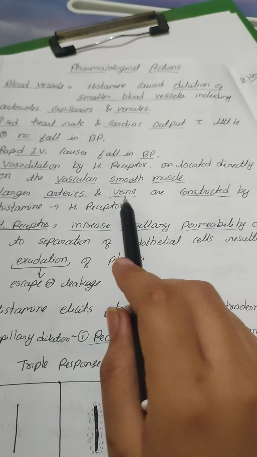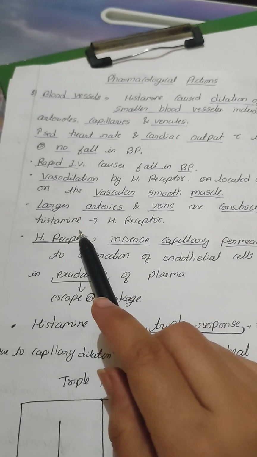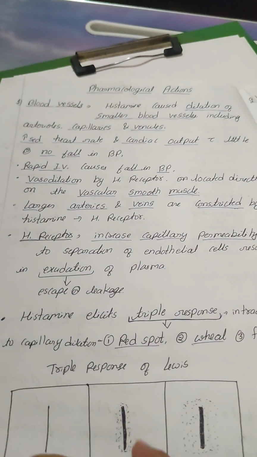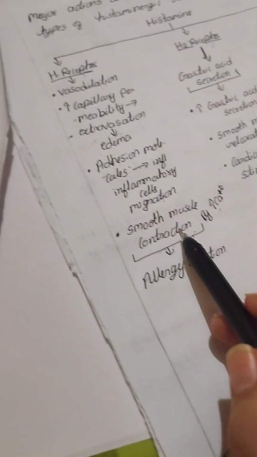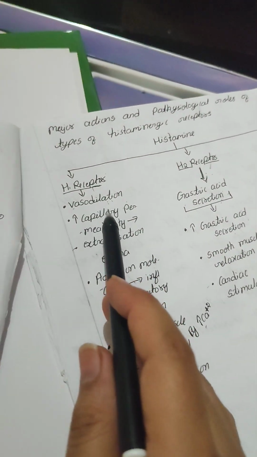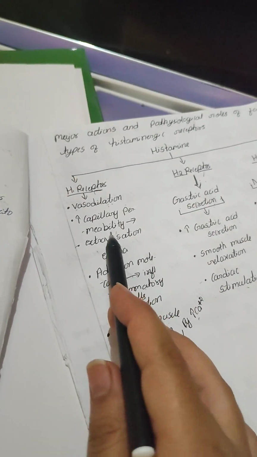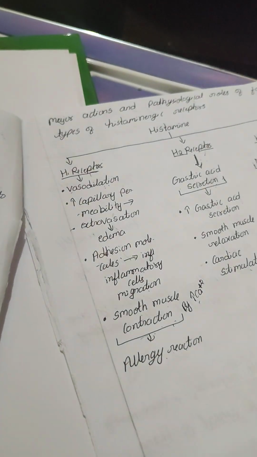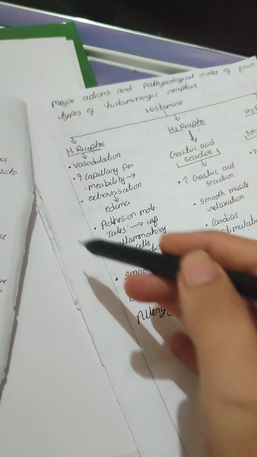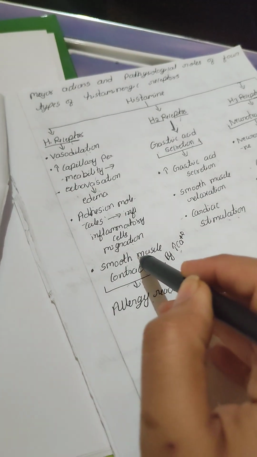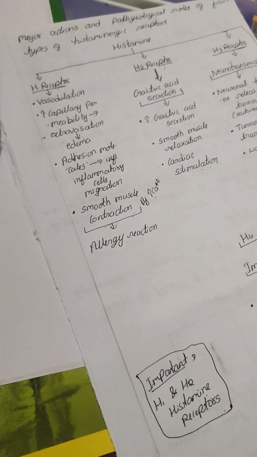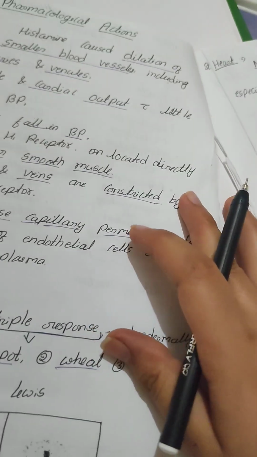Larger arteries and veins are constricted by histamine. Here we can see smooth muscle contraction, capillary vasodilation, increased capillary permeability, inflammation, cell migration. These can all also be written as pharmacological actions of histamine.